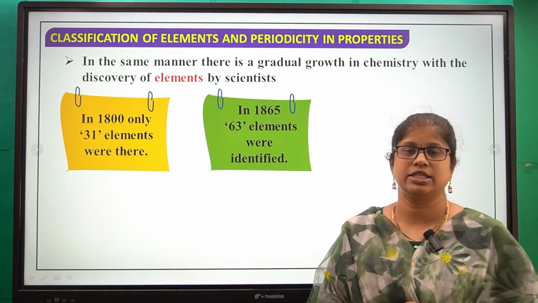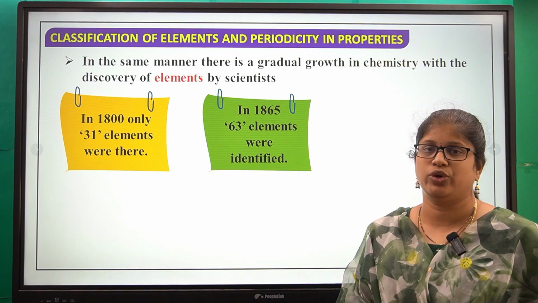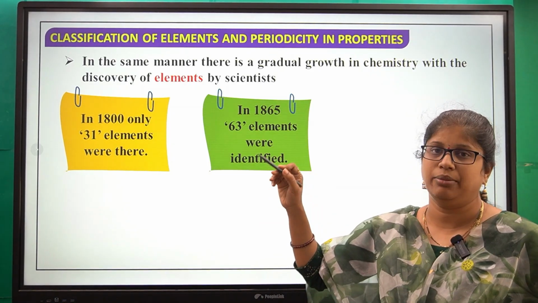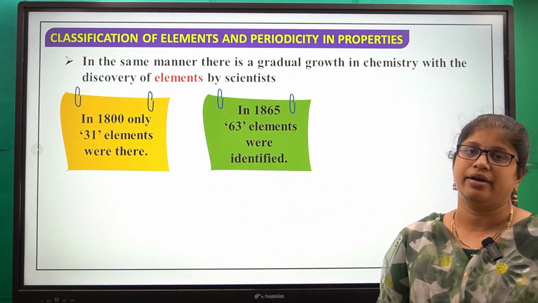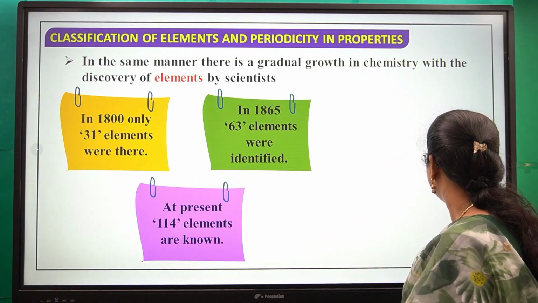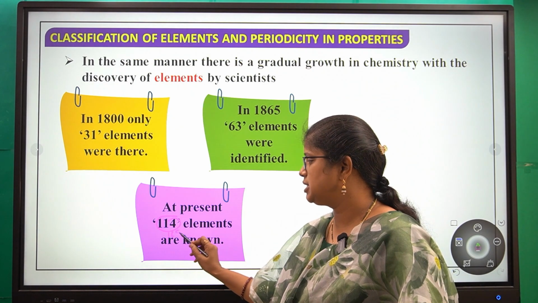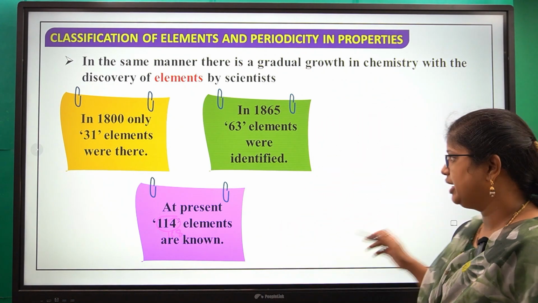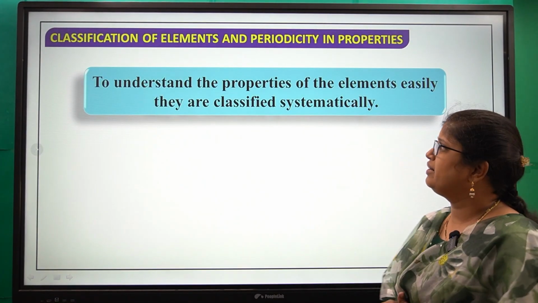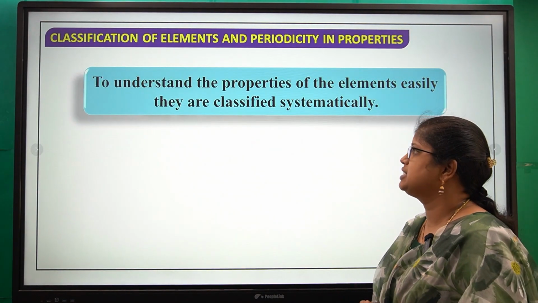By the time of 1865, some more elements were discovered. Those are 63 elements, so the number of elements became 63 by 1865. And at present, more elements have been discovered. So now at present there are 118 elements. So how many elements are known? 118 elements. Next, to understand the properties of the elements easily, they are classified systematically.